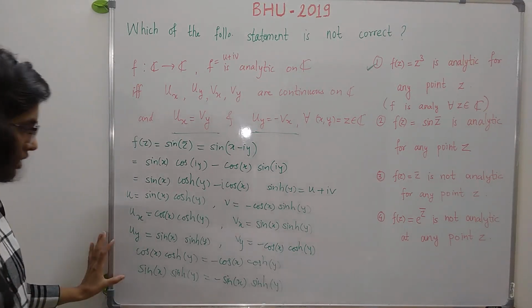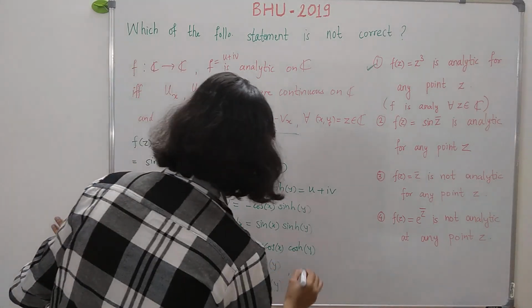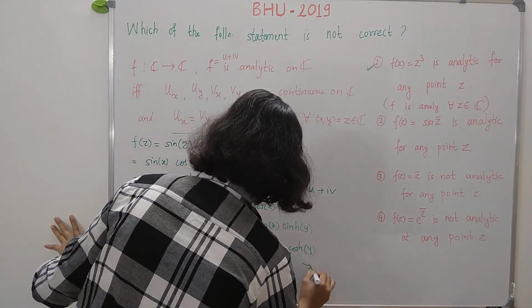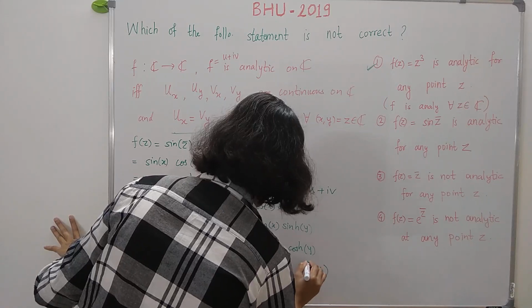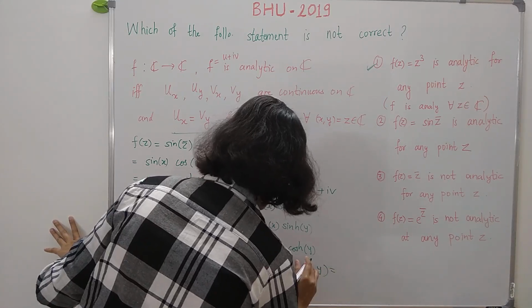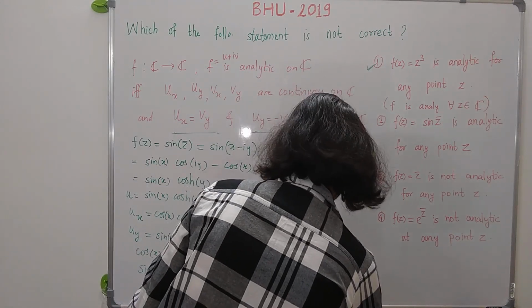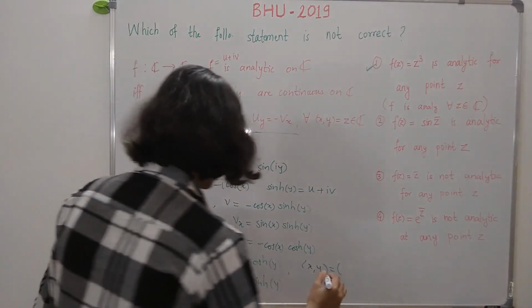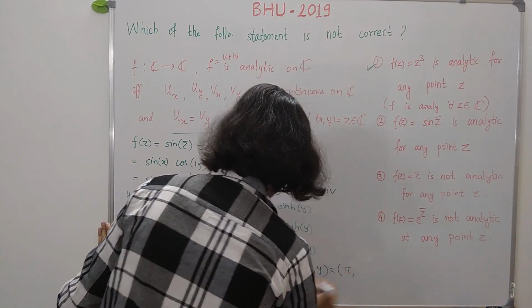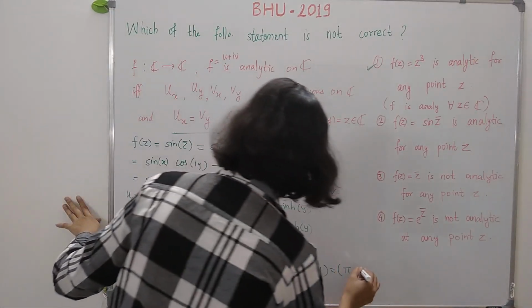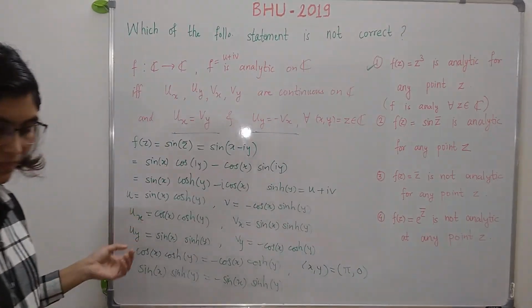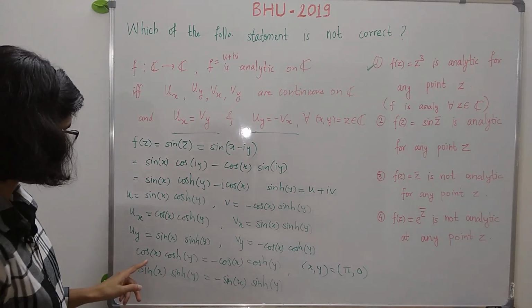So certainly not, because let us take x is equal to pi and y is equal to say 0. Then now just look at this.